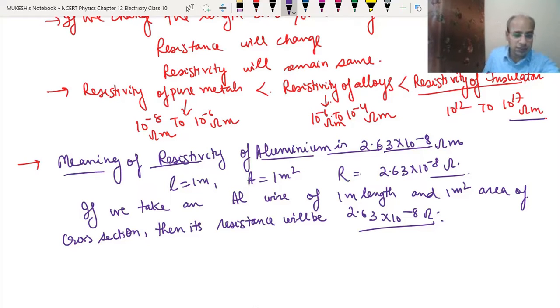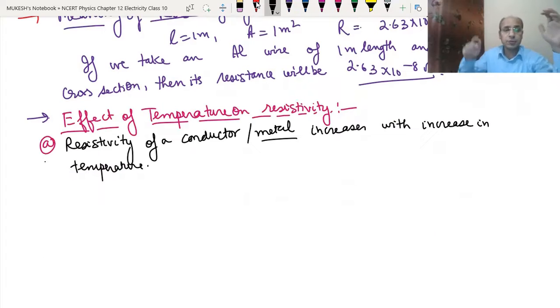Then the next is, how does the temperature affect the resistivity? The resistivity of a conductor, here we can say pure metal, increases with the increase in temperature. In the factors affecting the resistance, we had studied that when we increase the temperature, the resistance also increases. Why is it increased? Because the resistivity increases. Because of the increase in the resistivity, the resistance of that particular conductor or pure metal will increase. And if the temperature is decreased, then the resistance is also decreased.